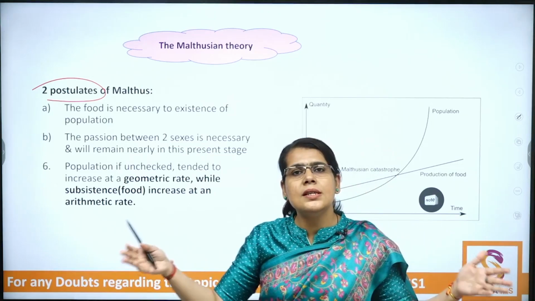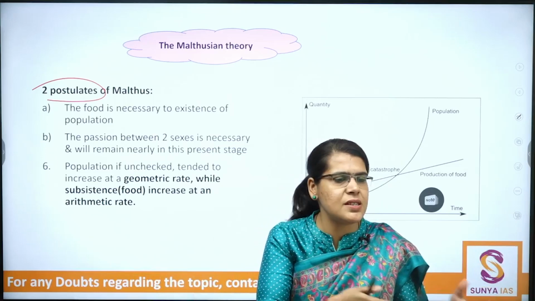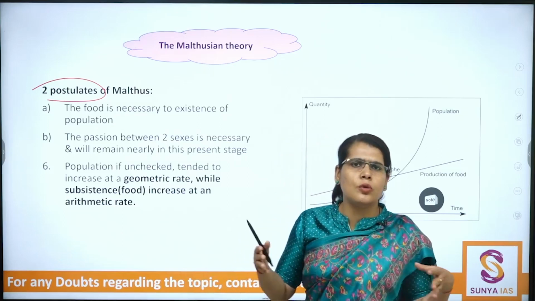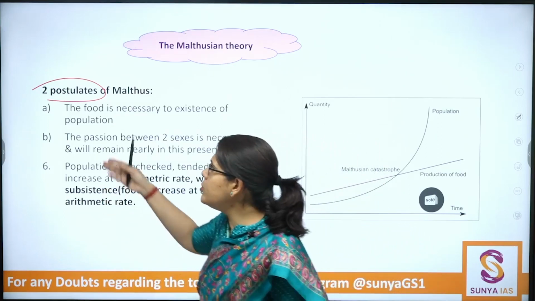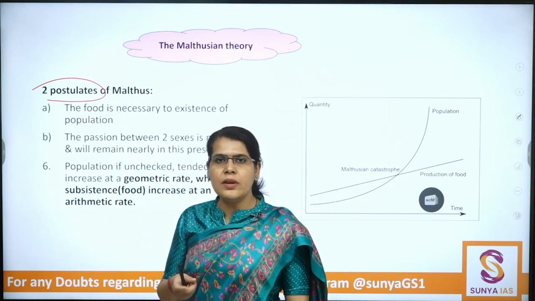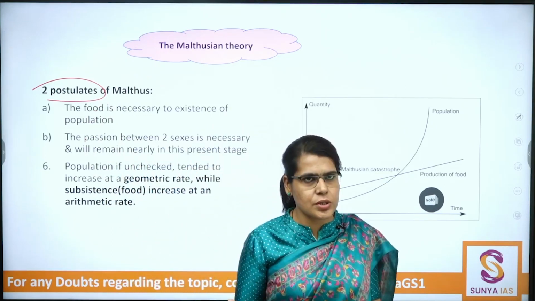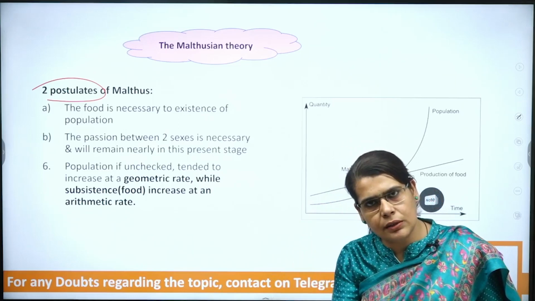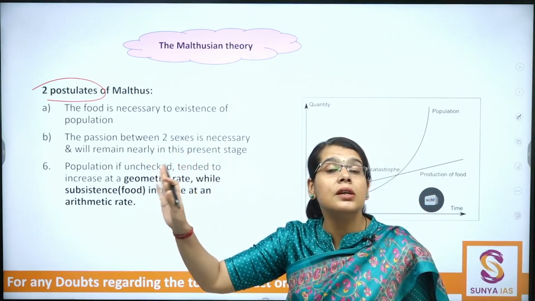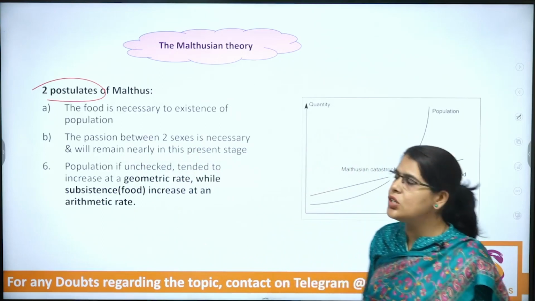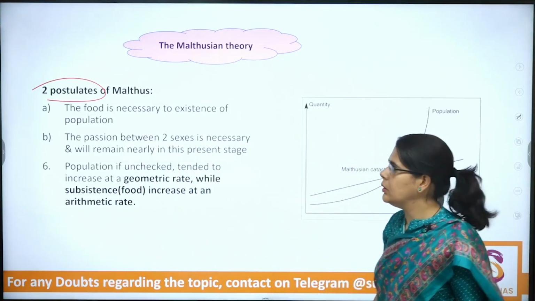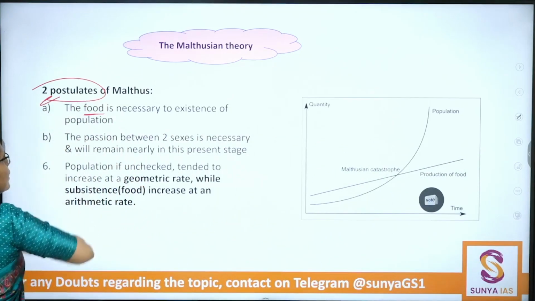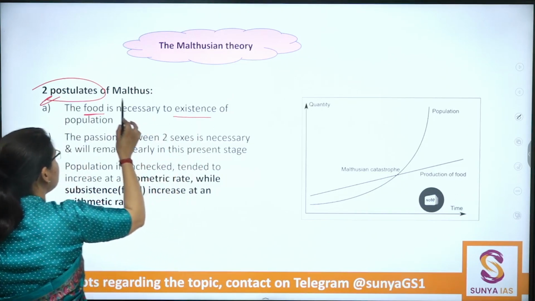Now you can suggest to me the size of the classroom. What should be the spacing between the seats of the different students, etc. It should be a hygienic one. It should not look very clumsy, etc. So I hope the meaning of postulates is clear to you. Whenever a particular idea is proposed, it is done on the basis of certain postulates. They assume that this is happening, and any contradiction to that is not possible. Okay. So any contradiction to these postulates is not possible. So his idea is on the basis of the postulate, that is, first, write down: food is necessary to the existence of the population.